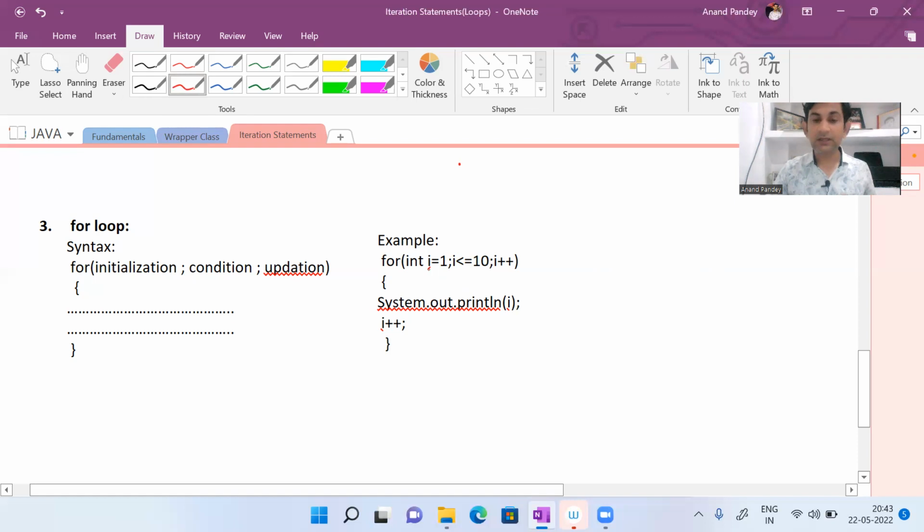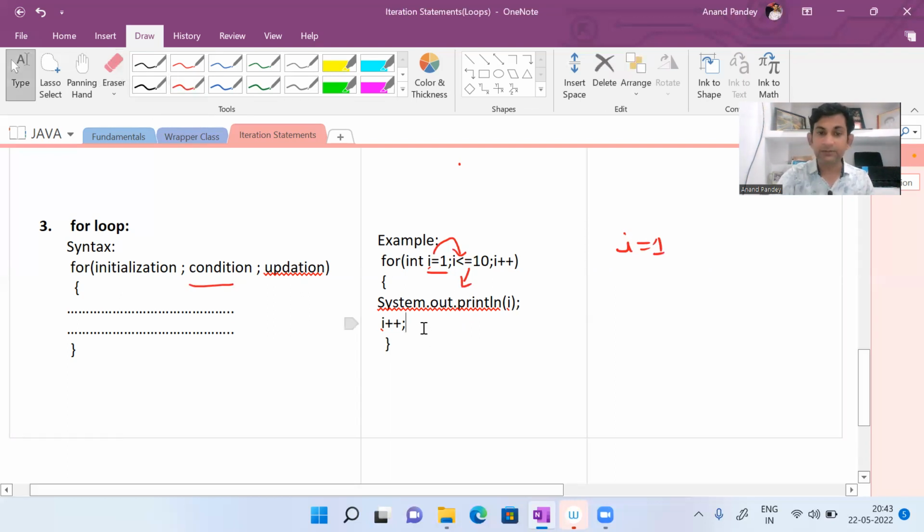See, so here I have initialized the value of I with 1. Okay, the same process. Then after initializing, the control will go to this condition. As per the syntax, you can see this is the condition. And this condition is true. So if the condition is true, control will go inside the loop. And whatever statements we have written within the loop will be executed. Okay, this I++ will not be there. By mistake I have written, sorry.